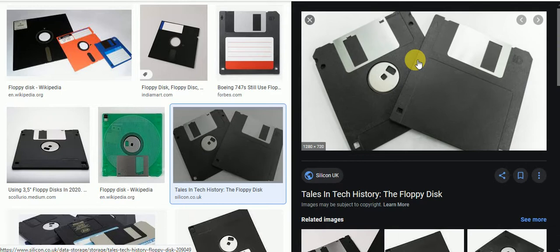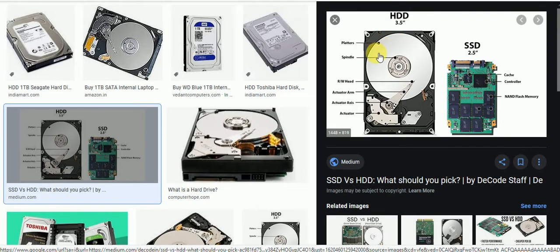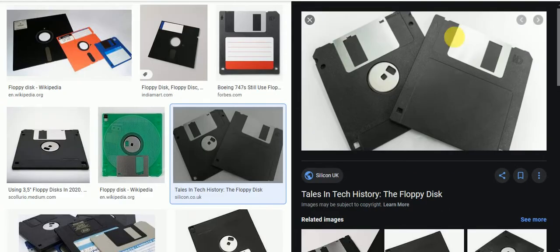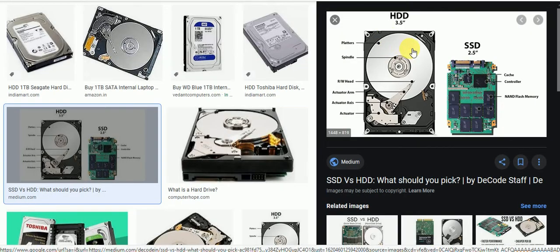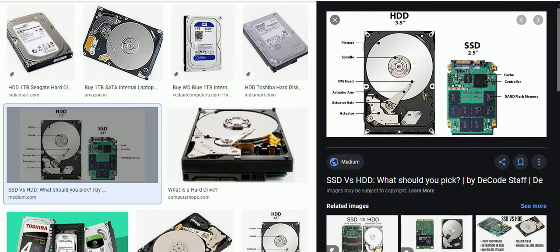A hard disk is made of rigid metal. A hard disk drive contains multiple disks known as platters. This part of the hard disk is called a platter. A hard disk can include more platters, up to three, but a floppy disk has only one plate inside.